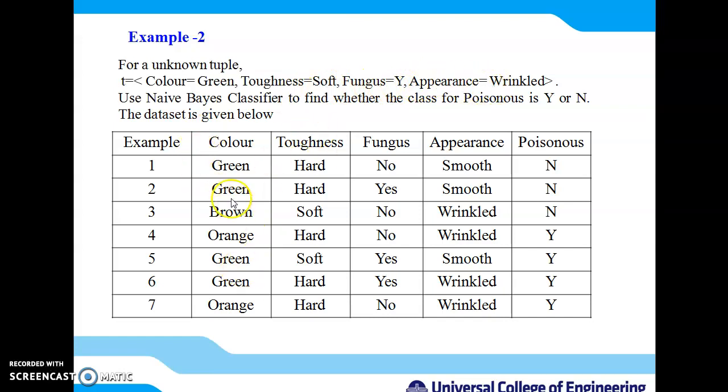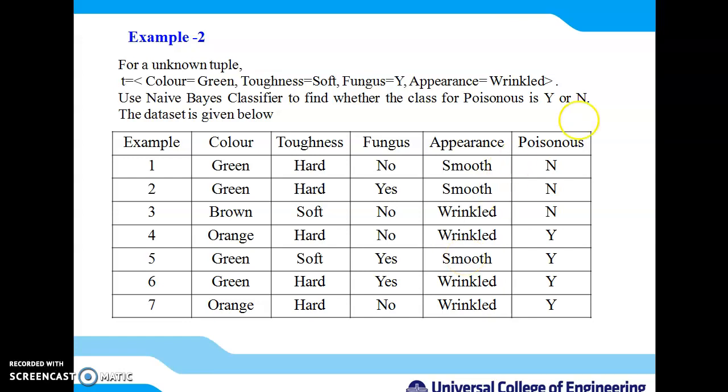So you can see there is no such tuple available in the given data set. We have color green, toughness soft, fungus yes, but appearance wrinkled for this particular combination is not here. So what can we do here? First of all,